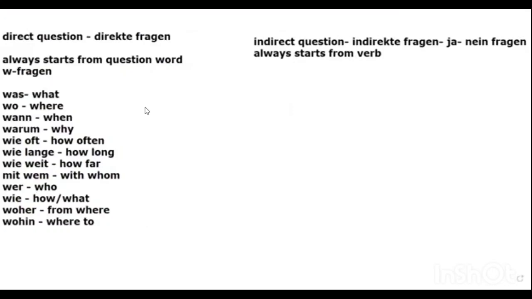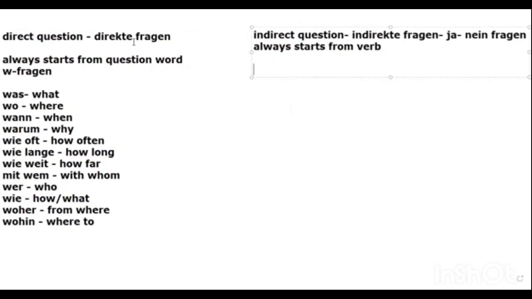Also in Speaking Part 2 in A1, you have to ask direct questions only. The examiner will interrupt you and always ask you to say direct questions. You can't ask indirect questions in exams. Why?